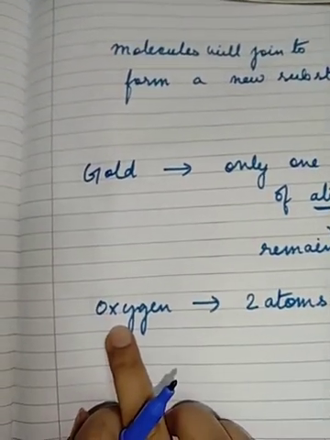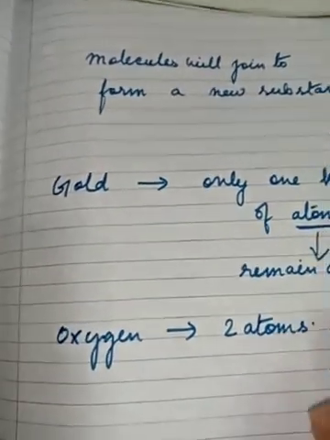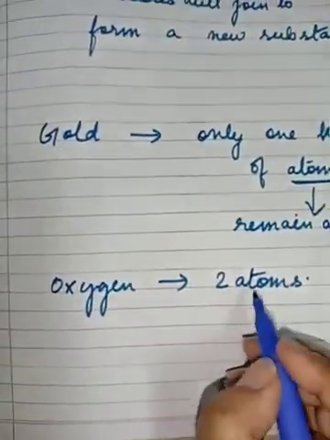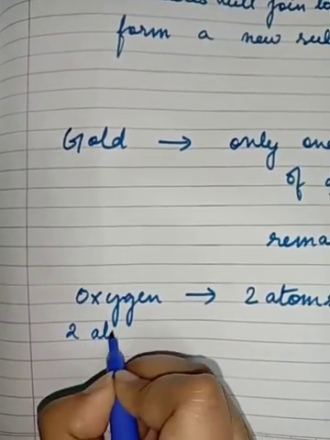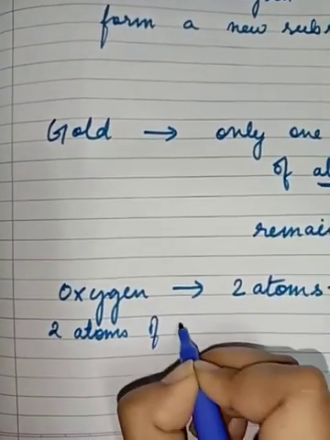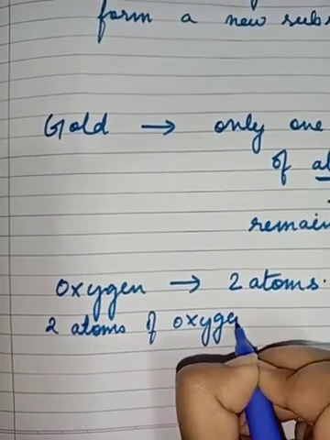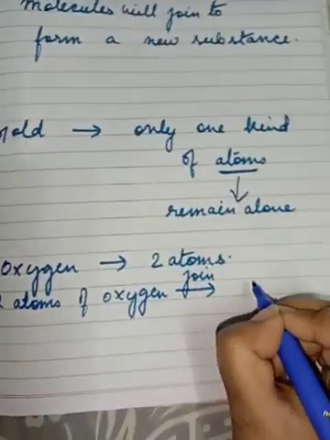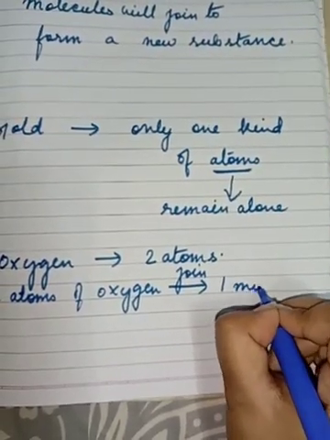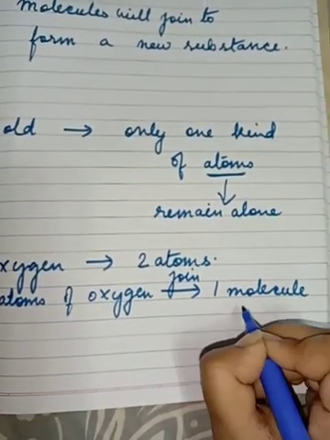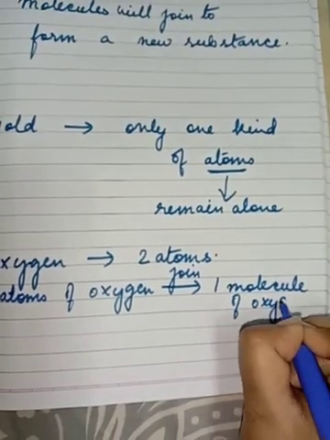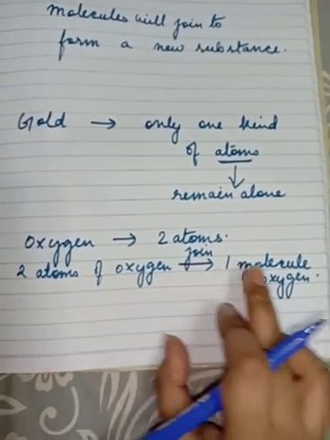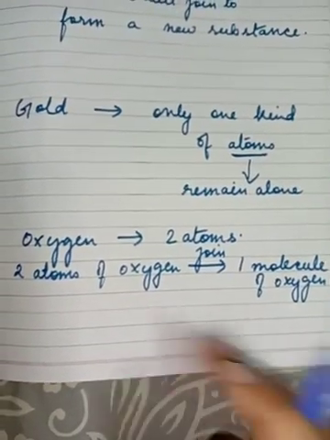That means in oxygen, two atoms combine together to form one molecule of oxygen. Two atoms of oxygen join together to form one molecule of oxygen.